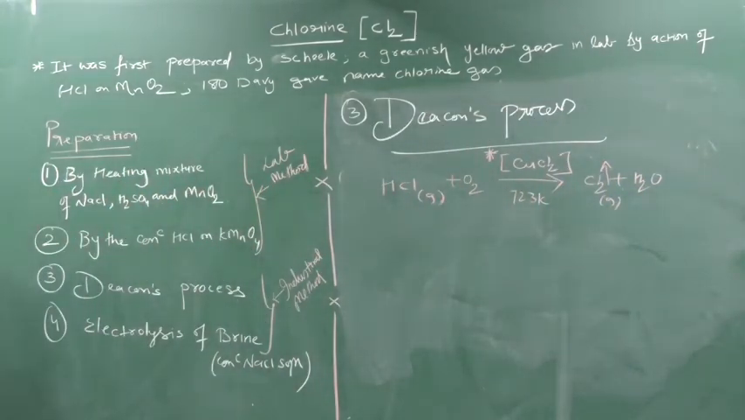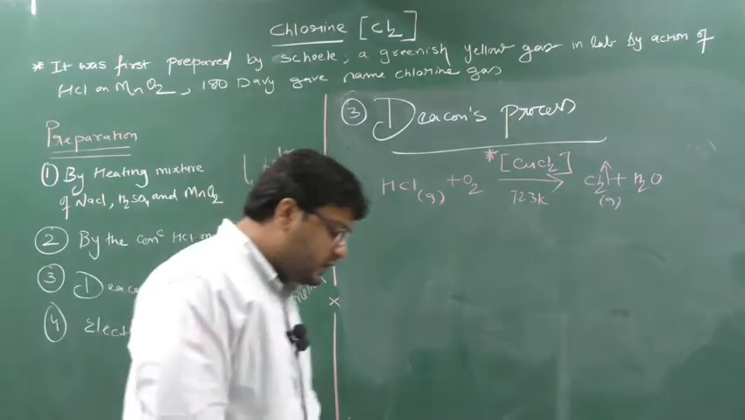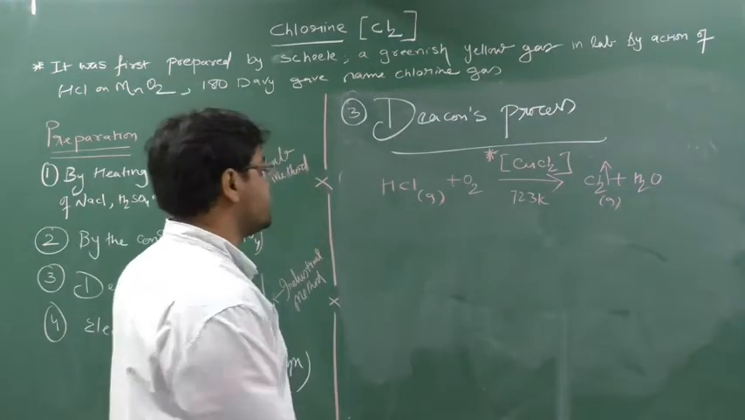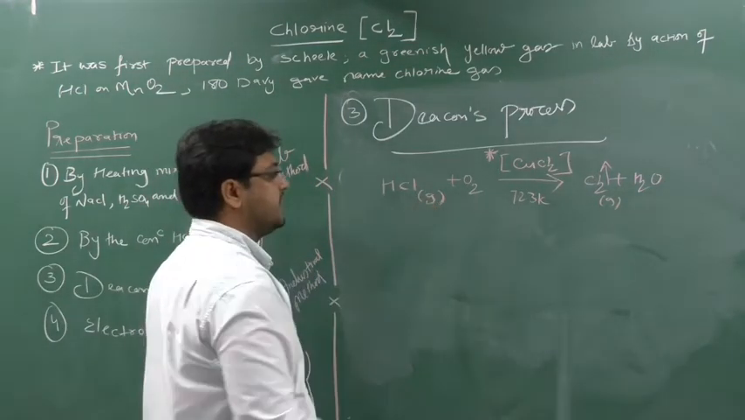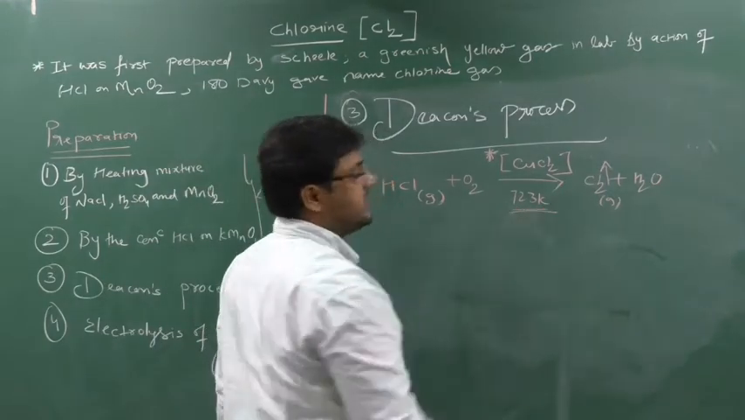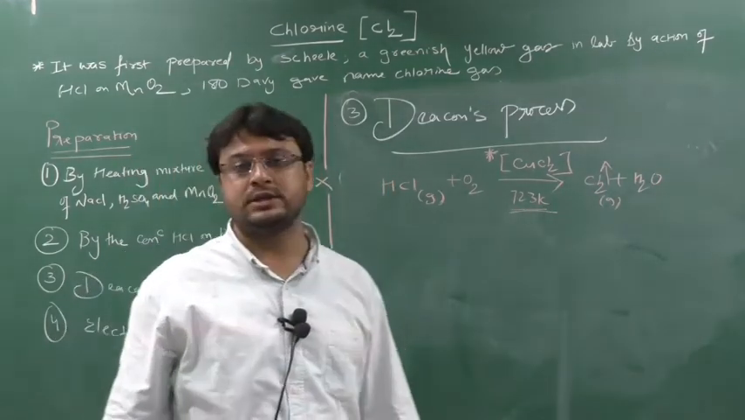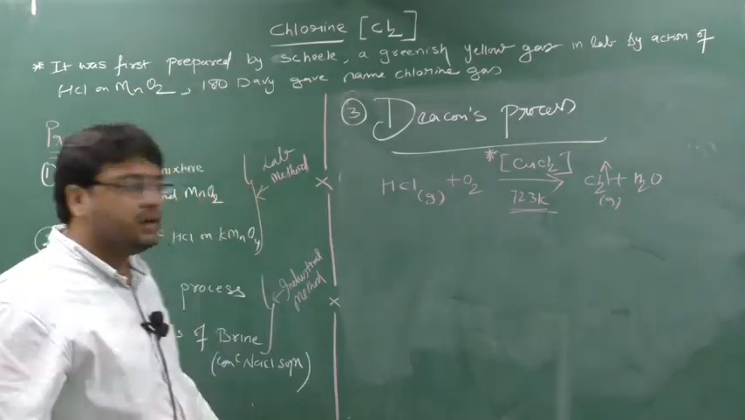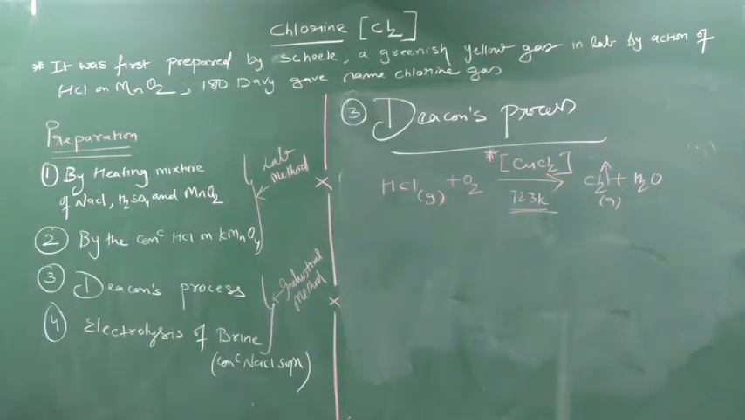Clear? So Deacon's process is what? In this process, we are doing the oxidation of HCl vapors at nearly what temperature? 723 Kelvin, and you have to use one special catalyst, and the catalyst is CuCl2. Clear? Fourth process we will see.